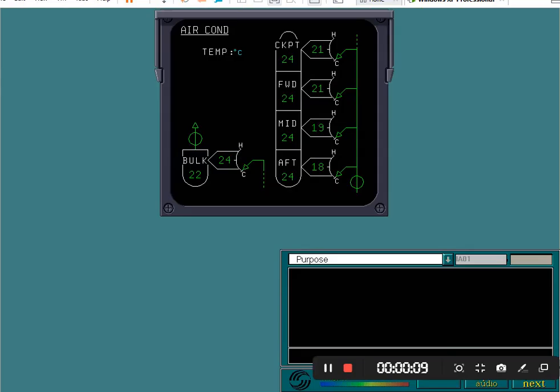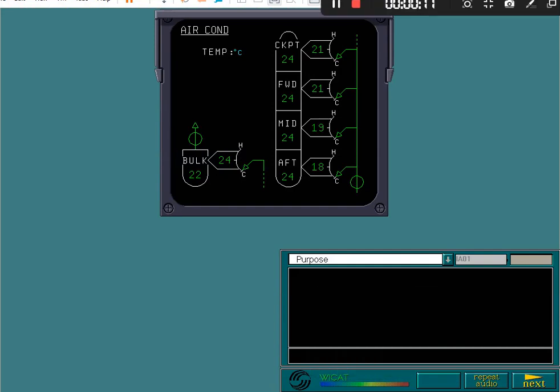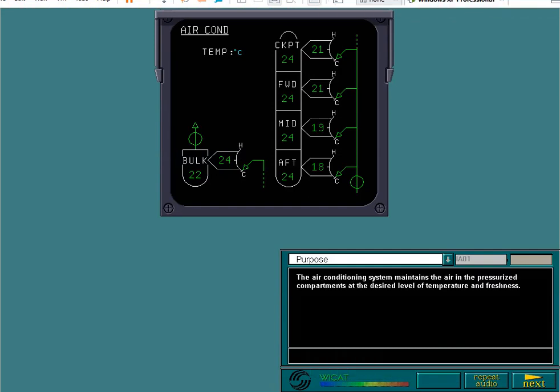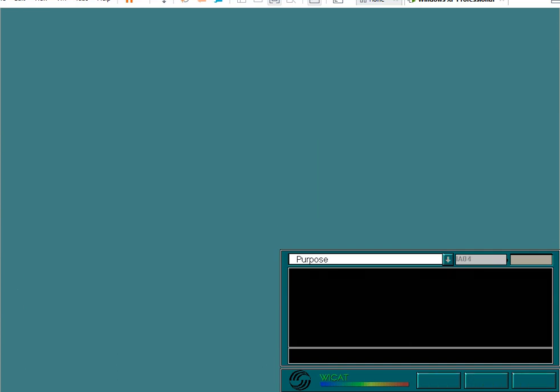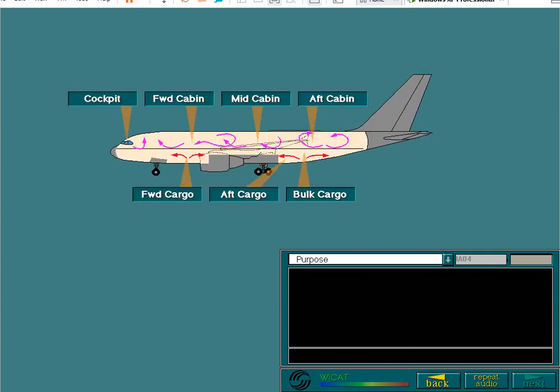The air conditioning system maintains the air in the pressurized compartments at the desired level of temperature and freshness. A constant selected temperature is provided for the cockpit, forward, mid and aft cabins and bulk compartment. Air distribution through pressurized areas is provided for delivering conditioned air to the main compartments, delivering hot air to the